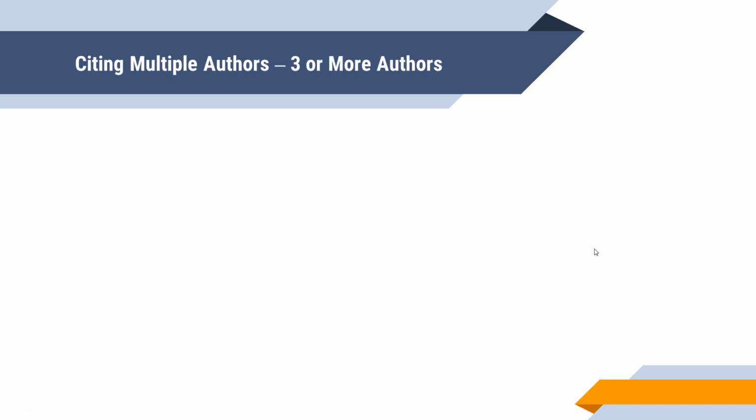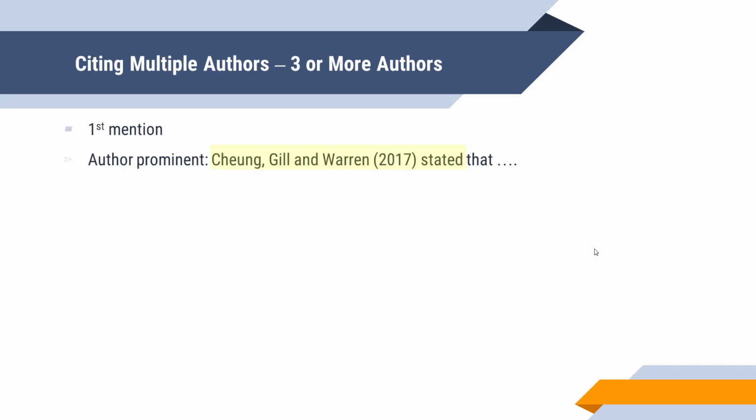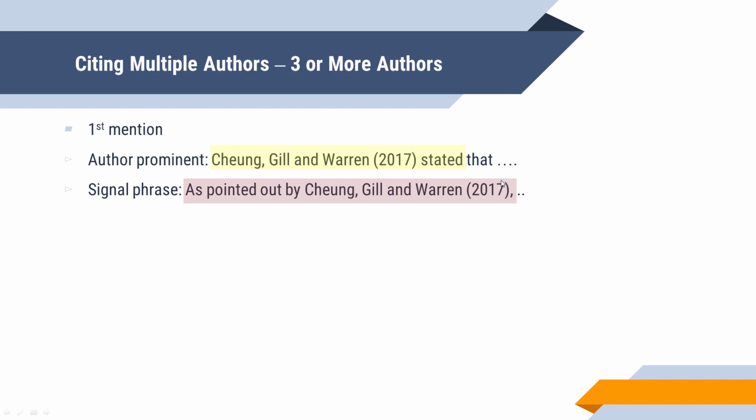When citing three or more authors, you need to write down all their names. So the first time you mention their name, for author prominent citation, I would have something like this. Chung, Gill, and Warren, 2017, stated that. For signal phrase citation, I would write, as pointed out by Chung, Gill, and Warren, 2017, comma.